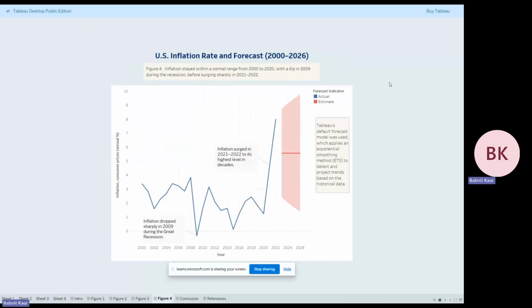In this slide here, we're looking at the US inflation rate, which stayed relatively steady from the year 2000 to 2020, but had a dip in 2009 and a big spike in 2021 and 2022. So the forecast shows a possible return to normal levels, but this one was also rated poor in terms of quality. With recent volatility and no clear pattern, I have low confidence in this prediction.